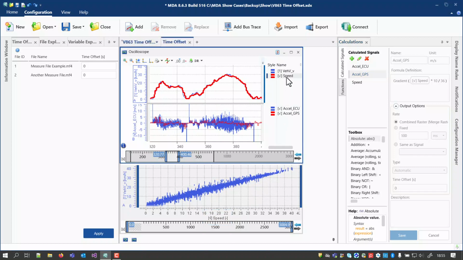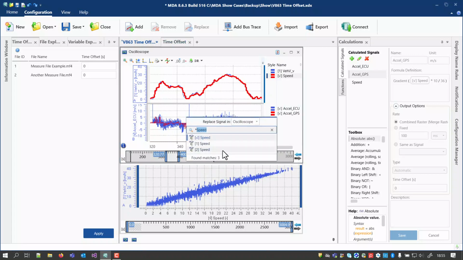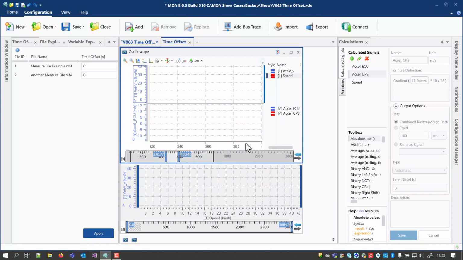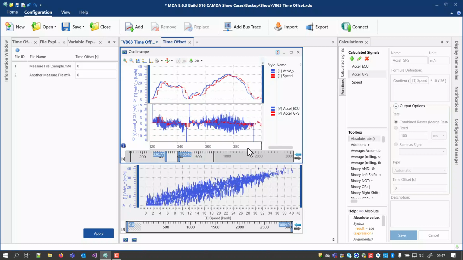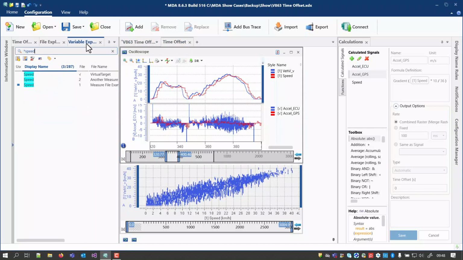The replace operation is the same as you can do it manually. Now, with MDA 8.6.3, the replace operation is also accessible via the context menu of the instruments, which allows to return quickly to the state with the original signal without the time offset. There is one important aspect I'd like to mention.